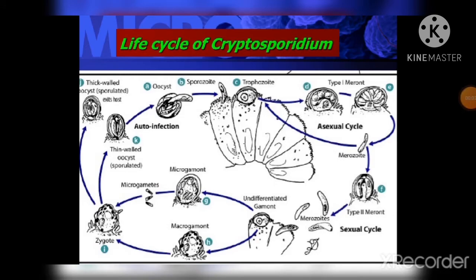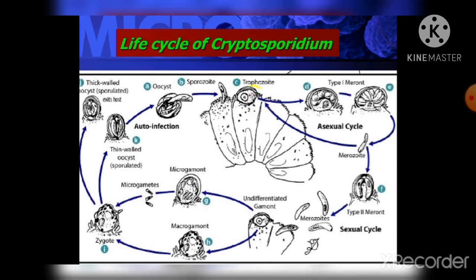Following ingestion by a suitable host, this is where excystation occurs and the sporozoites are released and parasitize the epithelial cells of the gastrointestinal tract and possibly the respiratory tract.